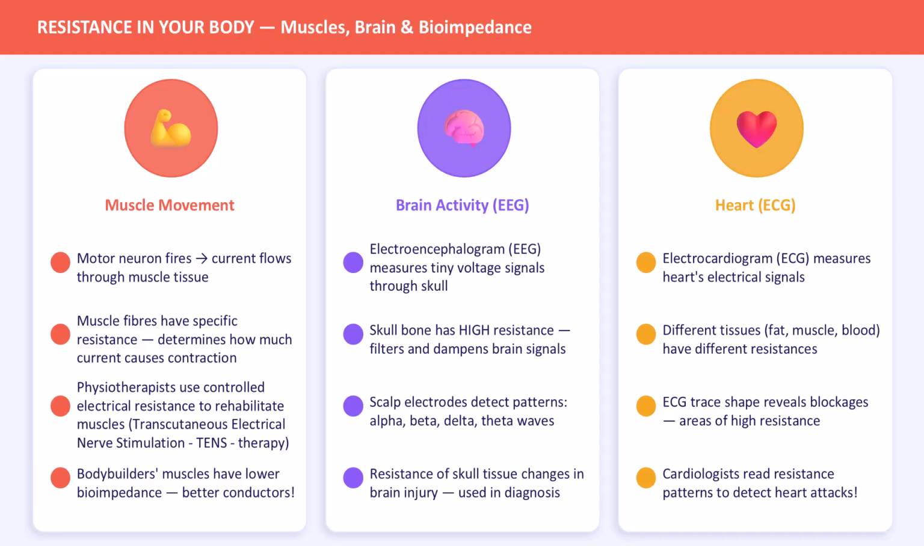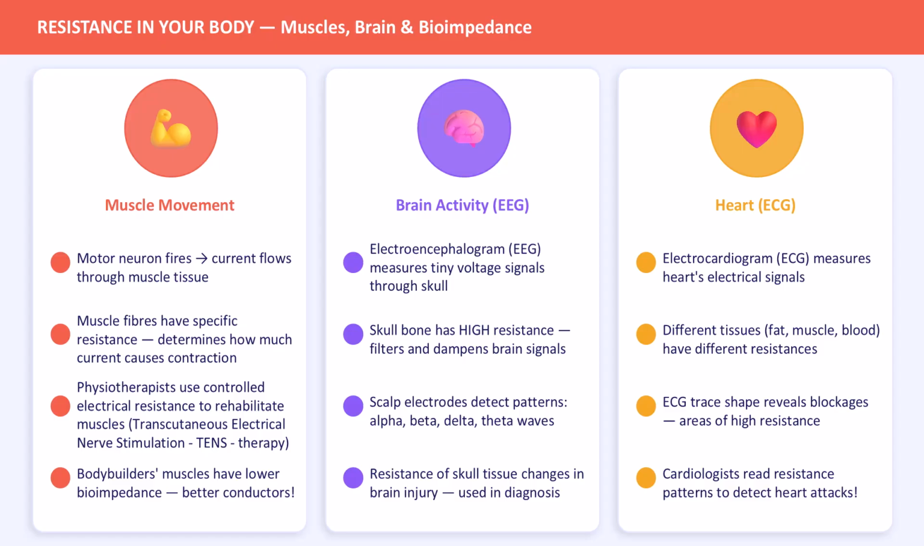Let us now see resistance at work in 3 systems of the human body. First, muscles. When a motor neuron fires, current flows through muscle tissue. The specific resistance of muscle fibers determines how much current causes contraction. Physiotherapists exploit this with TENS therapy, transcutaneous electrical nerve stimulation, applying controlled current to rehabilitate muscles. Interestingly, bodybuilders have lower bioimpedance than untrained individuals. Their muscles are better electrical conductors.